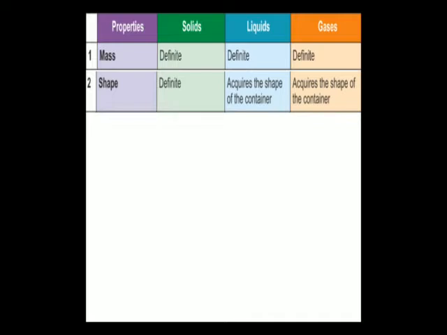Shape of the solid is definite or fixed. However, liquids and gases take the shape of the container in which they are kept. Thirdly is volume. Volume of solids and liquids is definite or fixed. However, the volume of gases is not definite.